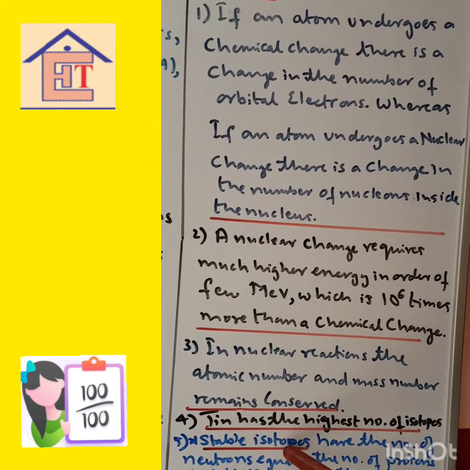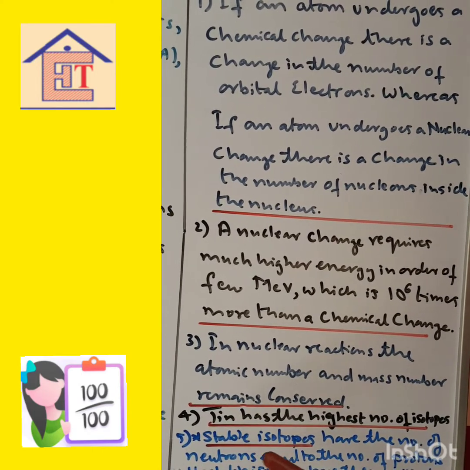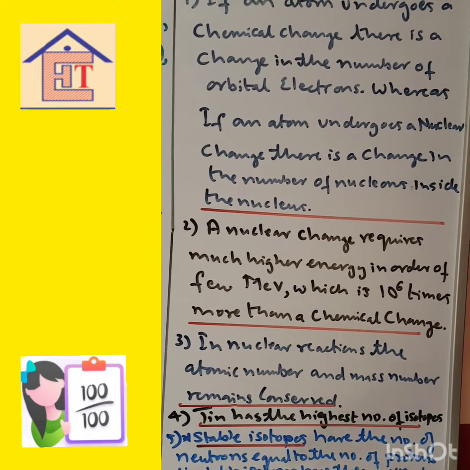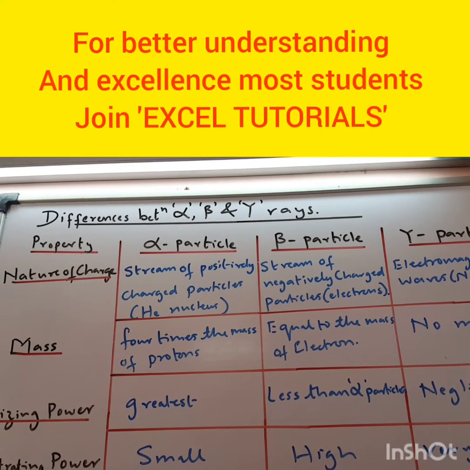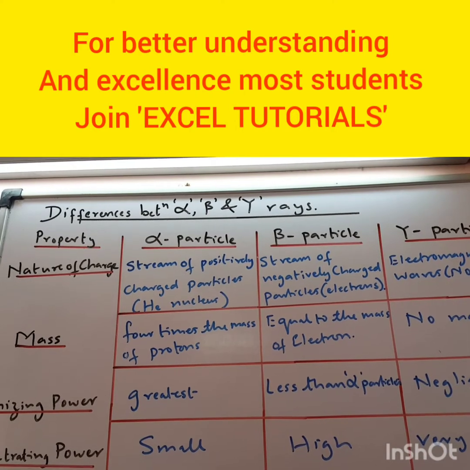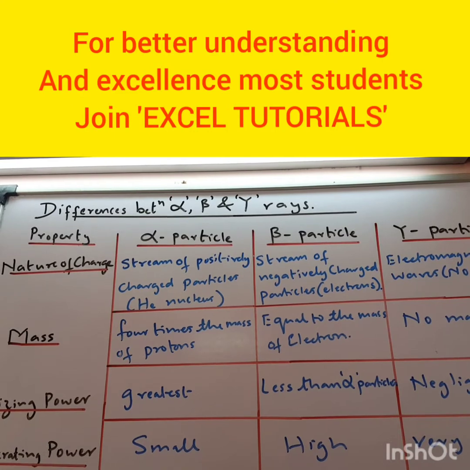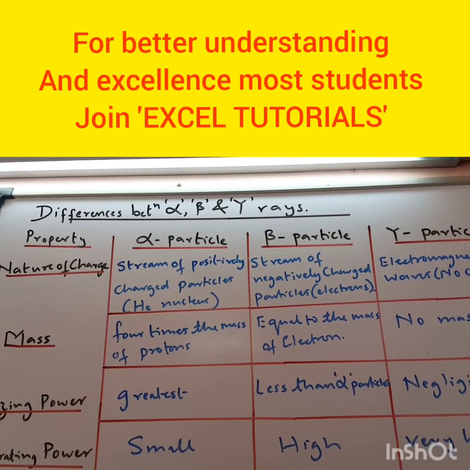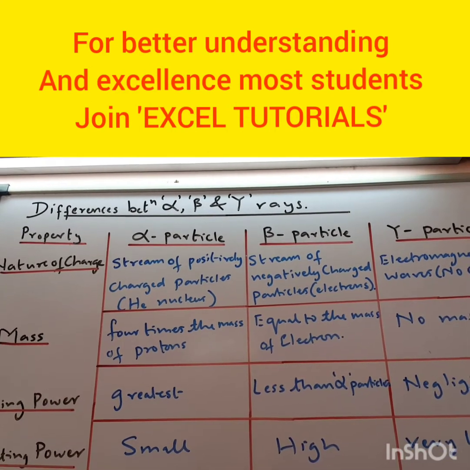Then what are stable isotopes? Stable isotopes are those having the number of neutrons equal to the number of protons, and unstable isotopes have the number of neutrons more than the number of protons in the nucleus. So as you have seen in the diagram drawn earlier, when a radioactive substance is put into a lead chamber, it starts emitting alpha, beta and gamma rays. So what are the important properties of alpha, beta and gamma rays? These are very important, they come for the exam.